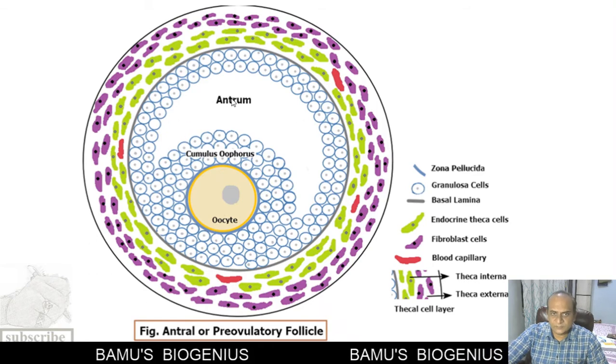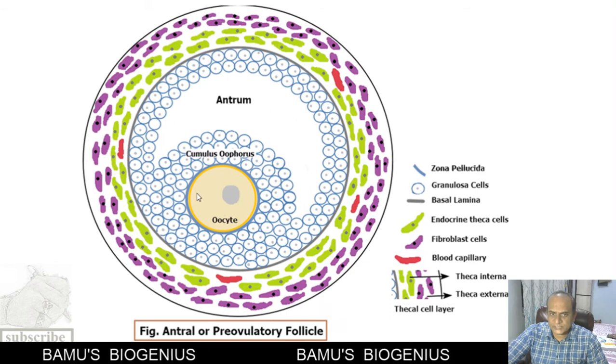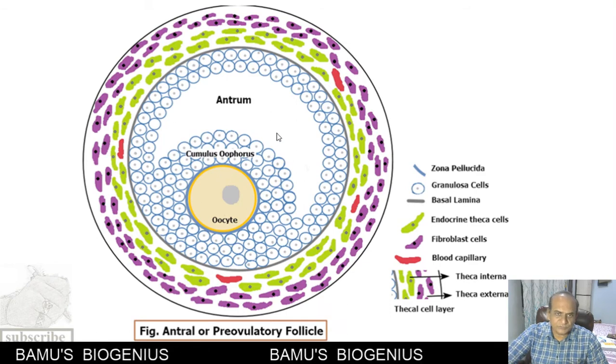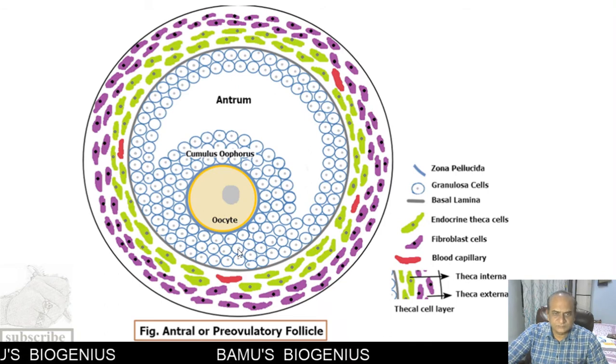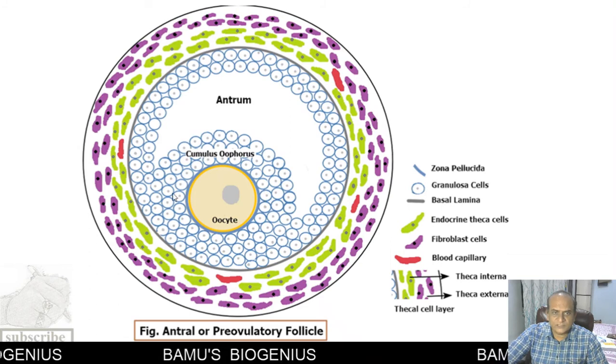Now, because of the appearance of this antrum, the oocyte moves from the central position to the periphery of the follicle, and now it is surrounded by a group of granulosa cells.